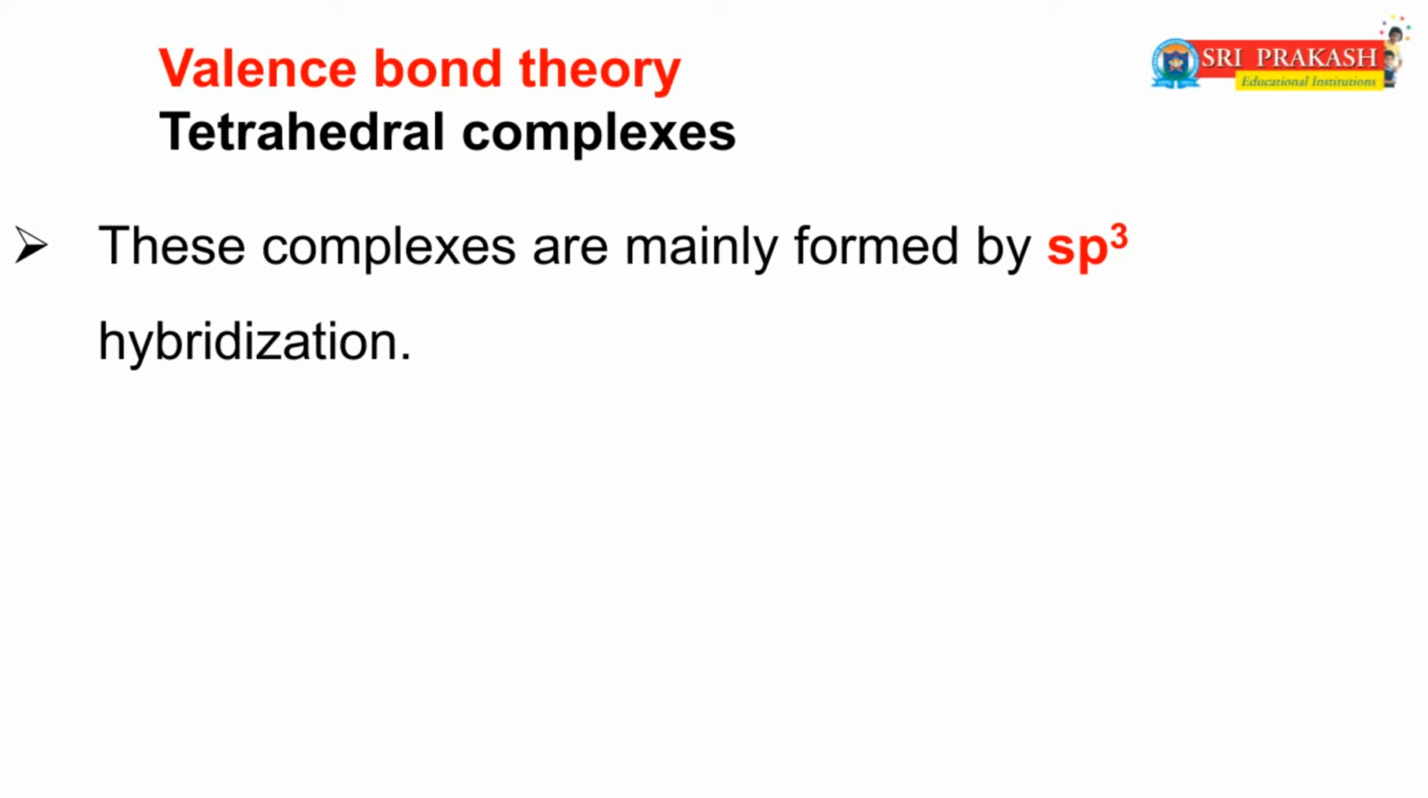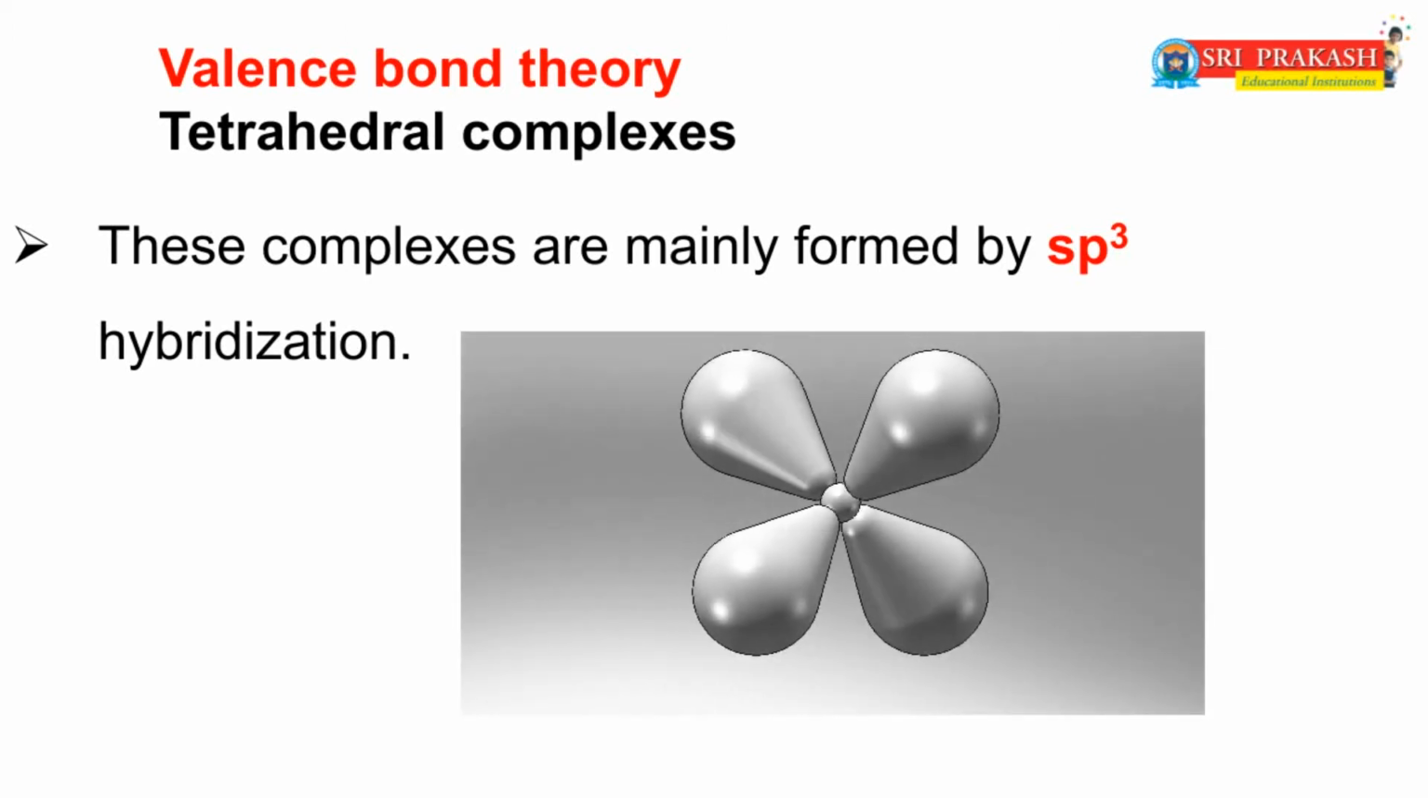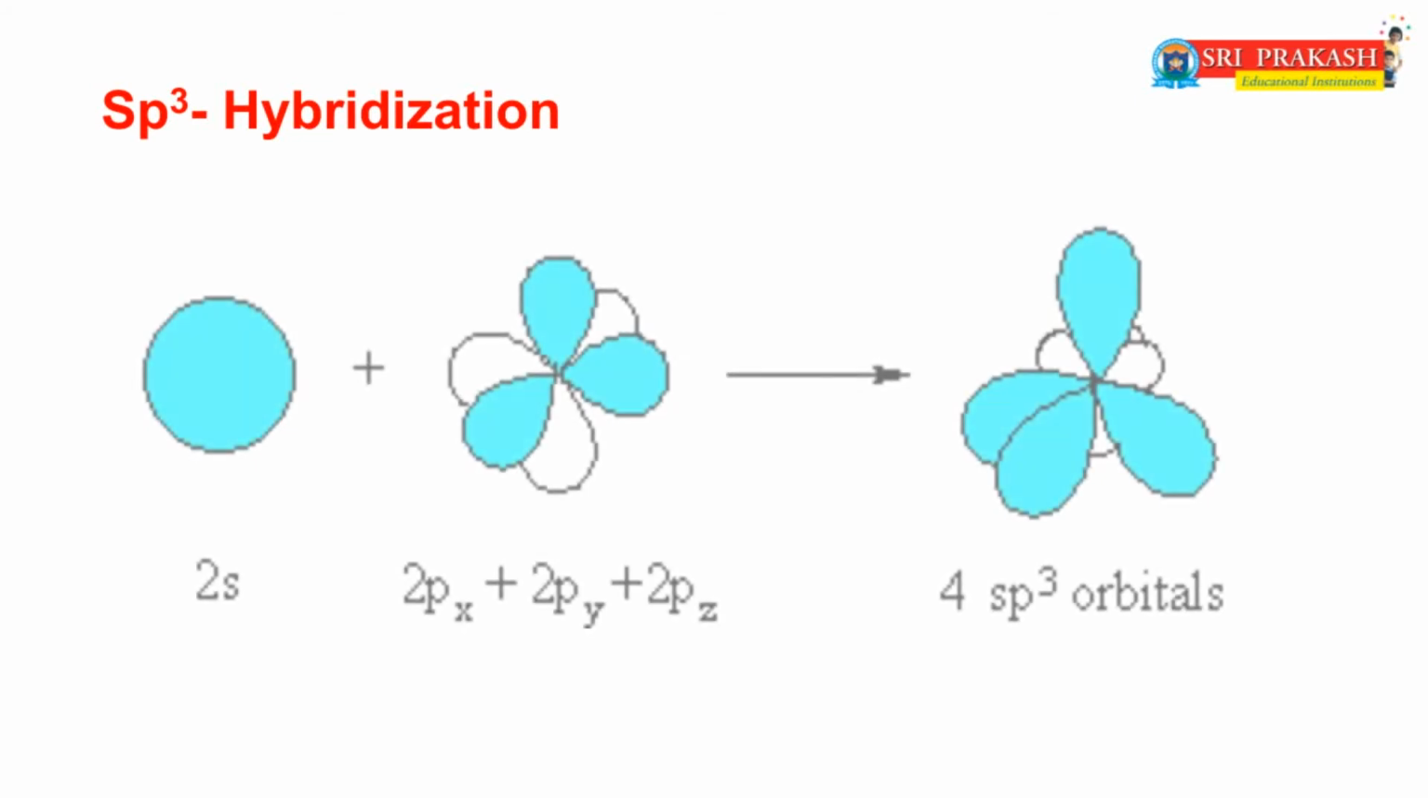Now friends, I will ask one question: what is sp3 hybridization? Yes, on the mixing or merging of one s orbital and three p orbitals, the same number of equal energy new orbitals are produced. Those new orbitals are called hybrid orbitals, and this phenomenon is called sp3 hybridization.